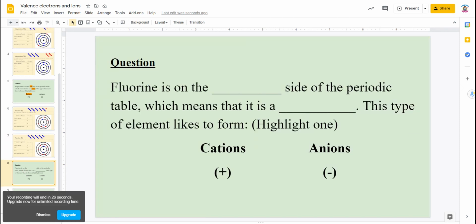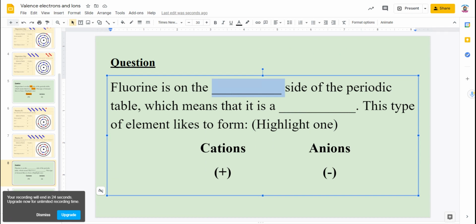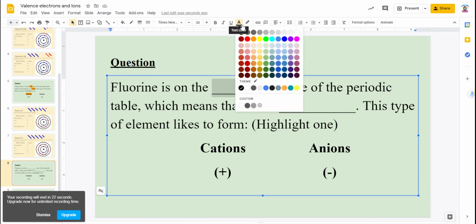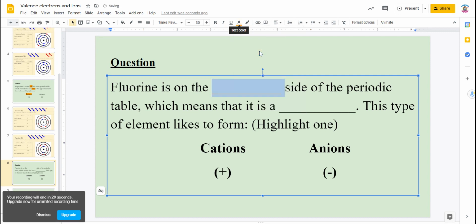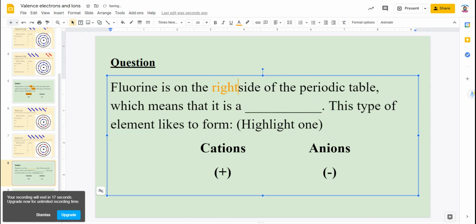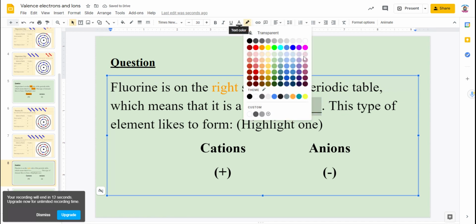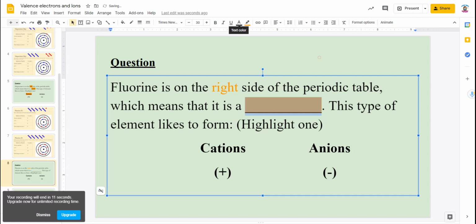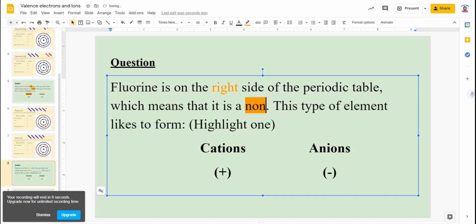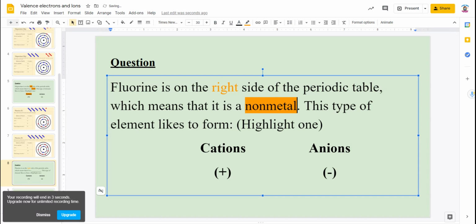So, fluorine is on the right side of the periodic table, and that means it's a nonmetal, and that means... All right, sorry about that. My recording cut off just as soon as I was getting ready to finish here.